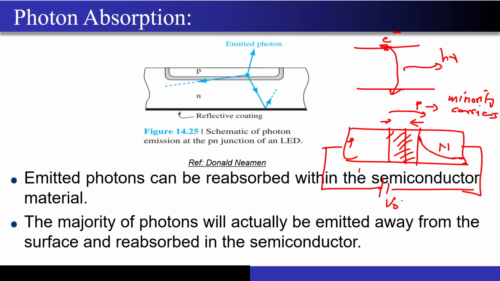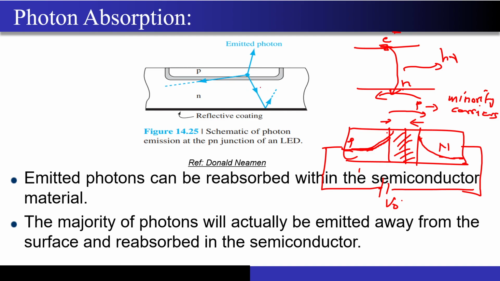This recombination that you are seeing, it is happening everywhere. Similarly, the electrons are being injected from the n side to the p side, and again they will decay in the p side material, and their concentration will ultimately reach the background carrier concentration, correct. You can see everywhere inside the semiconductor material the decay is happening, correct. So now photons will be generated everywhere.